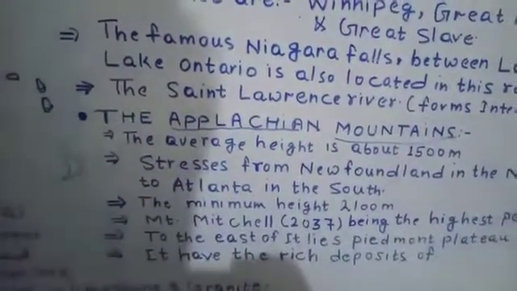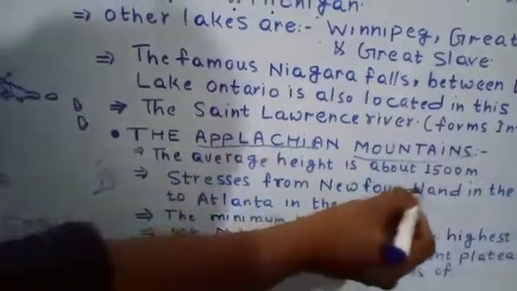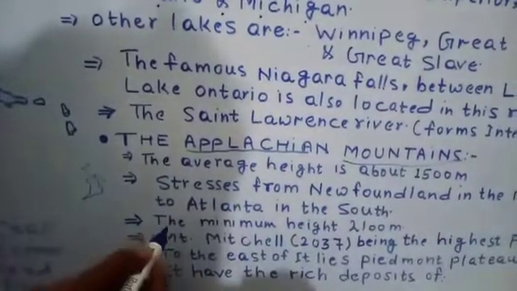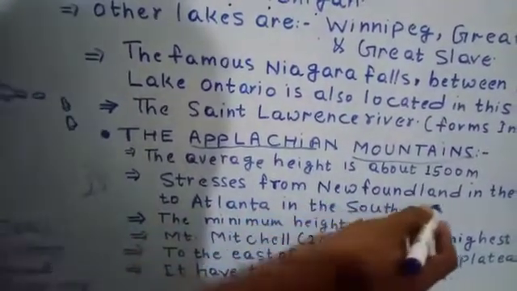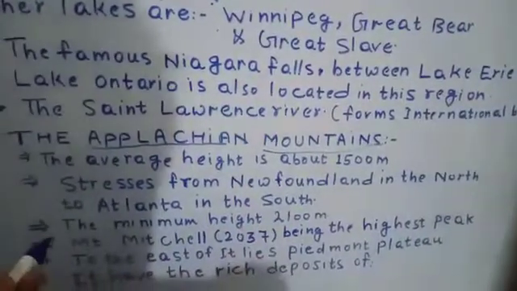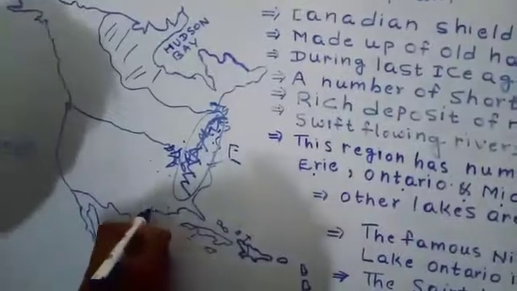The average height of the Appalachian mountain is about 1500 meters. It stretches from Newfoundland in the north up to Atlanta in the south.